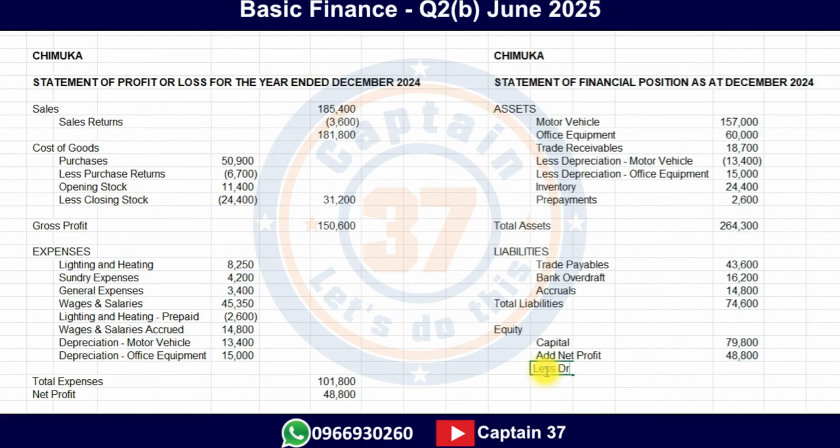We were told from the trial balance that the value for drawings, let's see, there must be drawings somewhere. The value for drawings is 15,300.